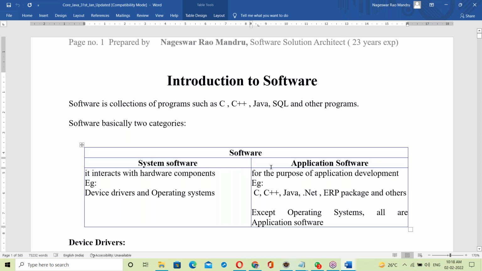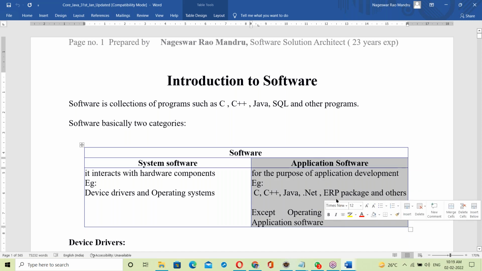See, system software, application software. What is Java? As per today's explanation, is it system software or application software? Come on guys, please respond. Yes, Java is application software. Good.